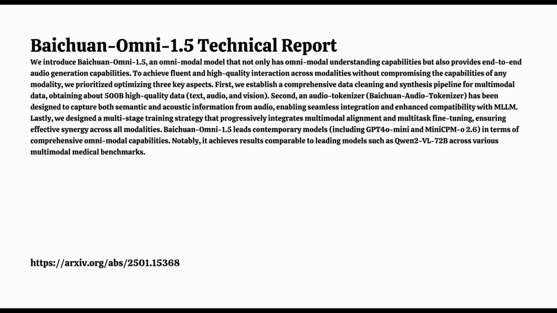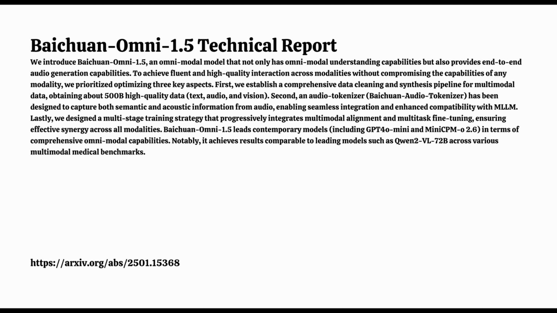But the thing that really struck me was that this model isn't just about understanding information. It can actually generate audio, too. Yeah, and that opens up a lot of really interesting possibilities. Imagine an AI that can actually communicate with us naturally through conversation. That's a step closer to what we see in science fiction. And fueling this advancement is a massive data set of text, audio, and visual information. We're talking around 500 billion pieces of data. Wow, they really went all in on data diversity.